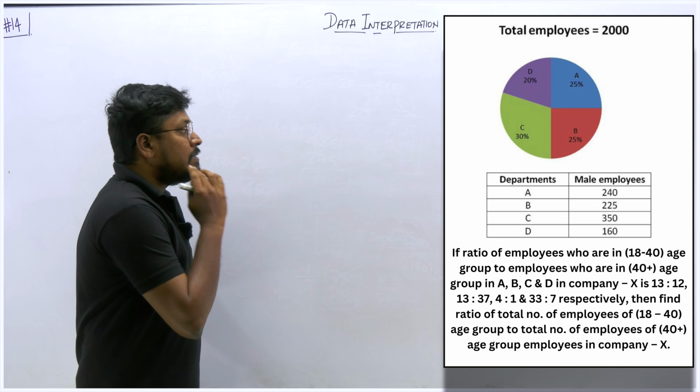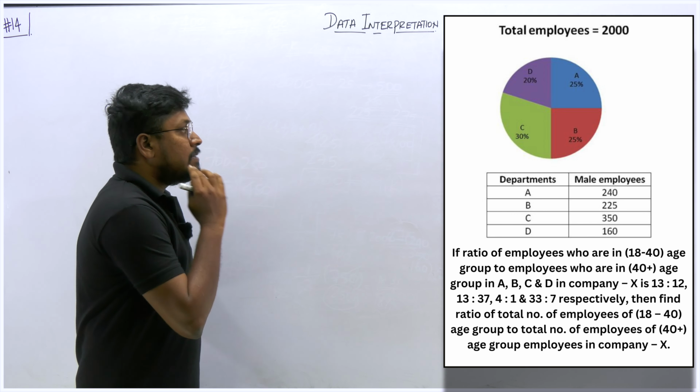Either you can go with 18 to 40. Once you find the total, you can subtract it from the total 2000, and the resultant value will be 40 plus. So friends, understood or not, right? You don't need to find 18 to 40 once and 40 plus again. It's a waste of time. Find any one and subtract from the total, and the resultant will be the remaining value.